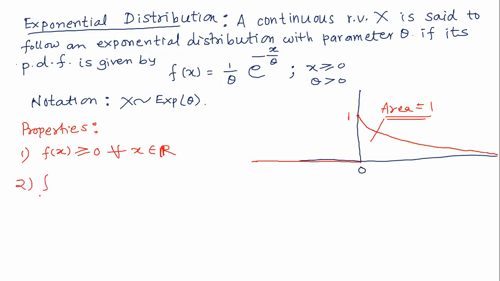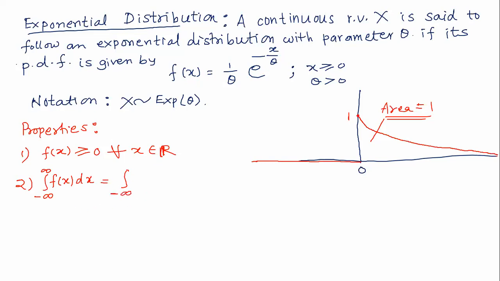The second condition is that the integration from minus infinity to plus infinity of f of x dx must be equal to 1. In this problem, f of x equal to 1 upon theta e to the power minus x upon theta when x is greater than or equal to 0.